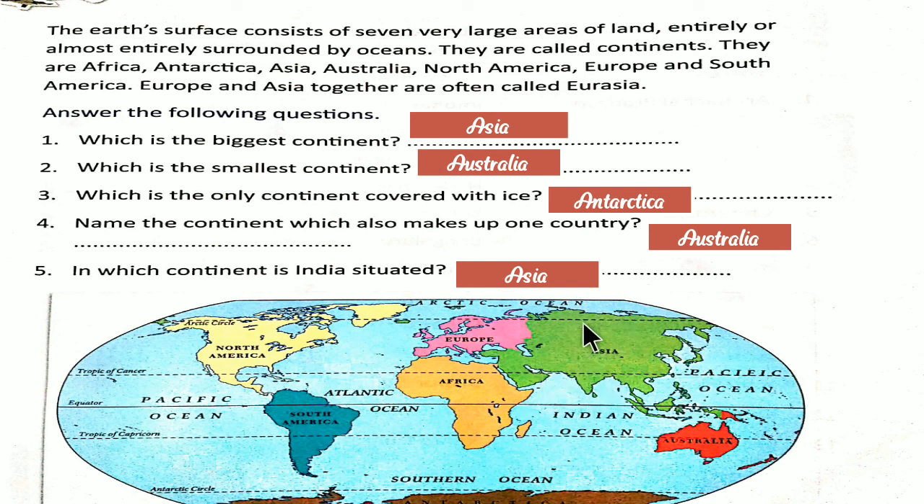So Asia and then Europe, Africa, here we can see Australia and then South America and North America, and here we can see Antarctica. So here we can see Europe. There are 7 such continents, largest to smallest. The largest is Asia and the smallest is Australia. So children, you all have learned about these continents. Very good, you all are enjoying.